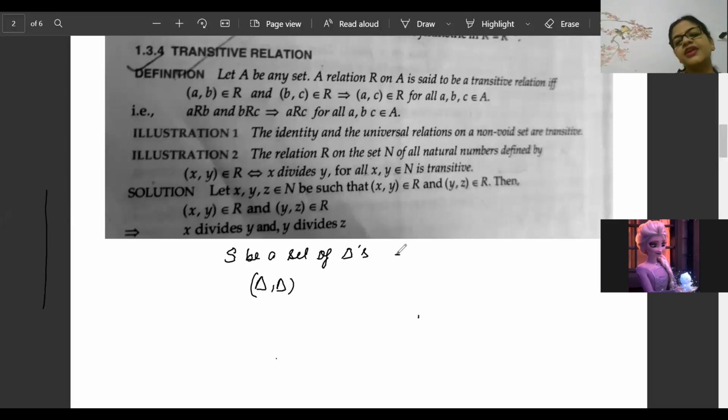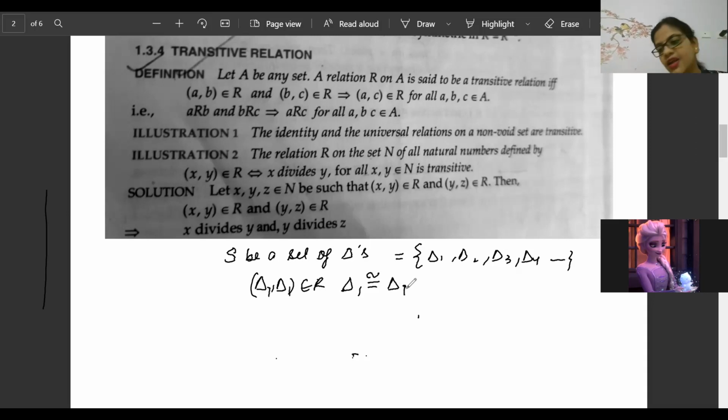So S is containing different types of triangles: triangle 1, triangle 2, triangle 3, triangle 4. Definitely triangle 1 will be congruent to itself. Say yes or no. Every triangle is congruent to itself. So this pair belongs to the relation. Triangle 1 can be congruent to itself. So when every triangle is congruent to itself, it is 100% reflexive.